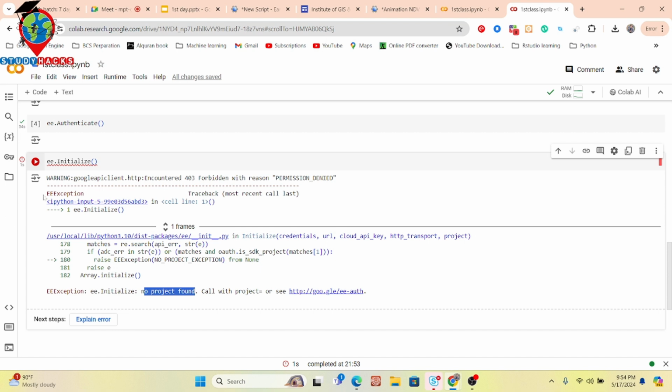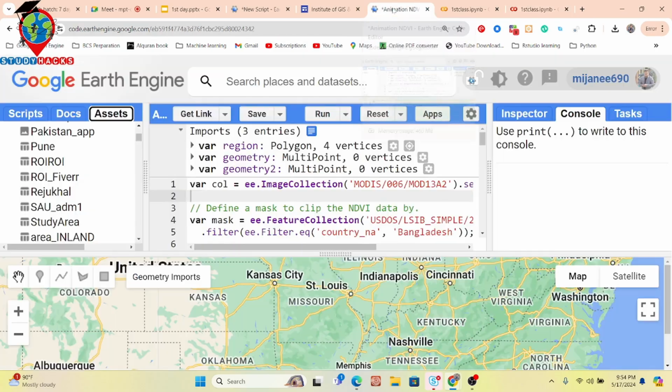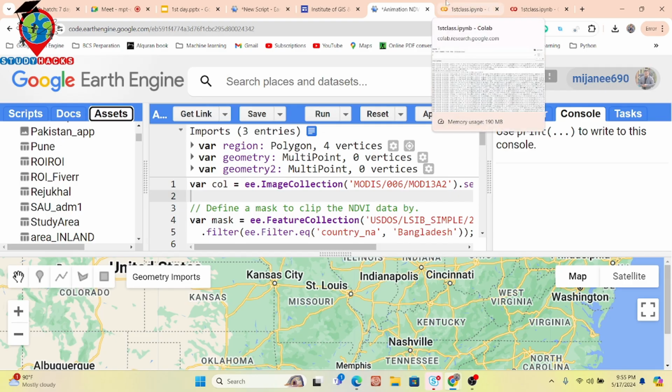So this time we also define the project. Where do I find the project? You can find it in the Google Earth Engine code editor. Here you can see this is my project name. When you complete your registration, you also get this type of name in your code editor. So this is my project name, Mizan EE690. I simply use the project name here.